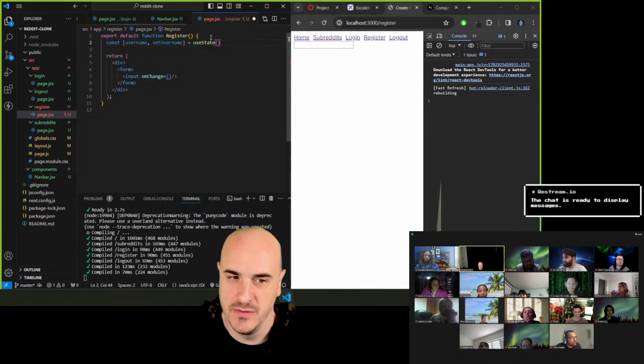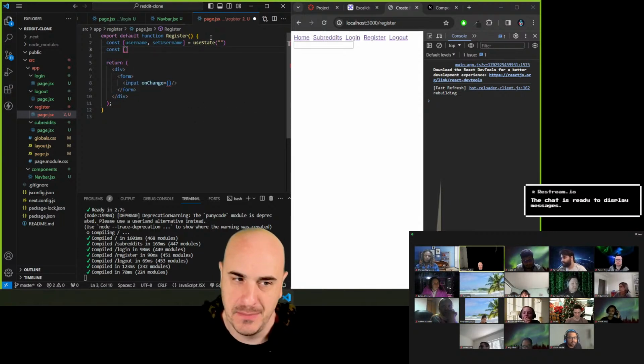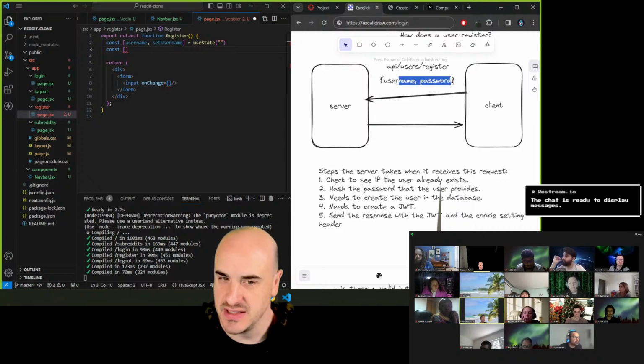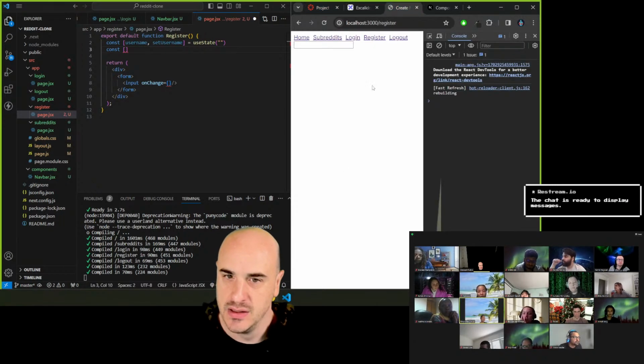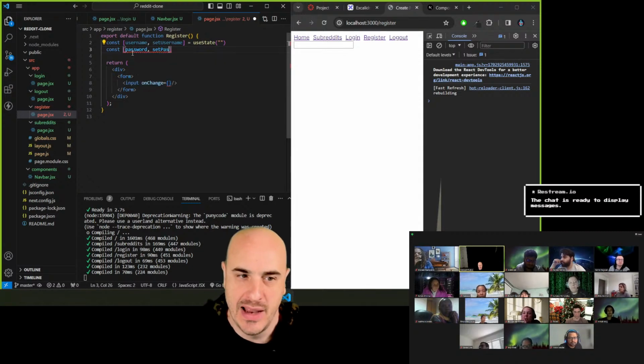What should the default value be? Empty string, yep. And then what's another piece of state? We just need username and password to send to the server. Password. So here we'll do password and setPassword.